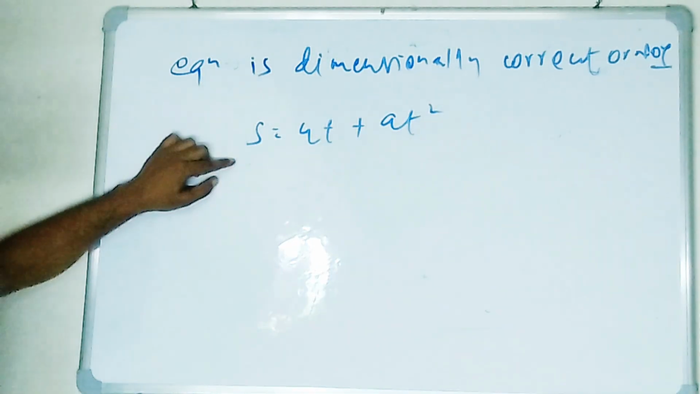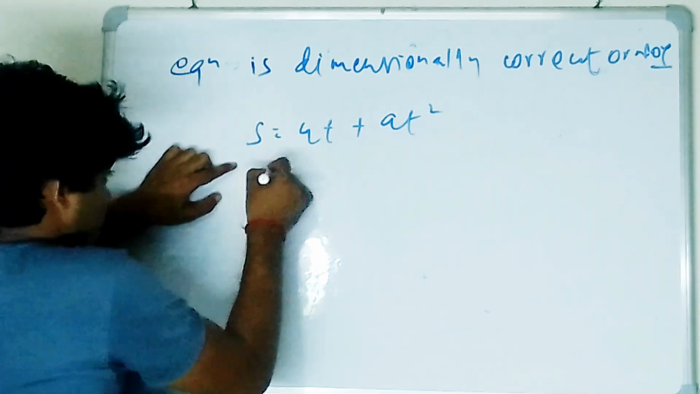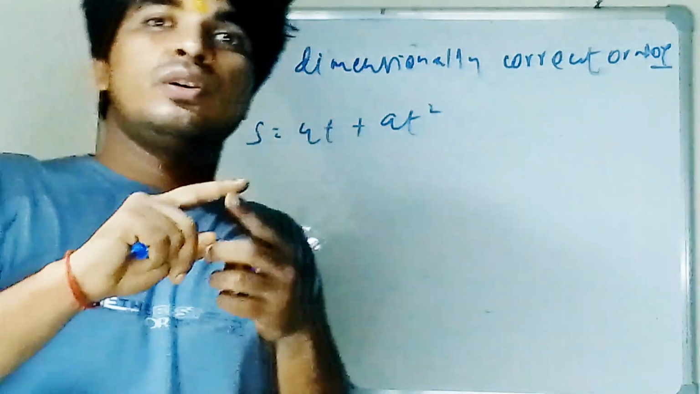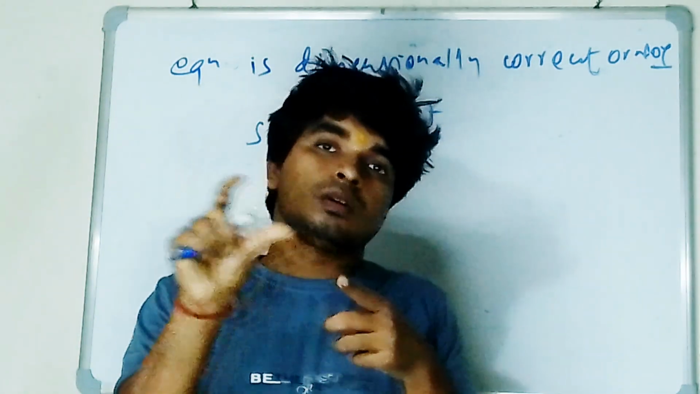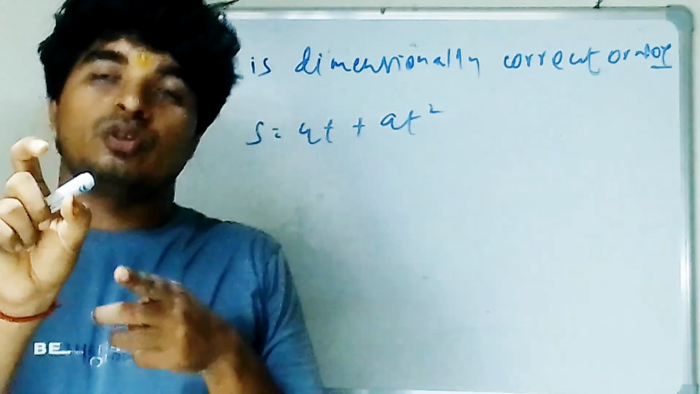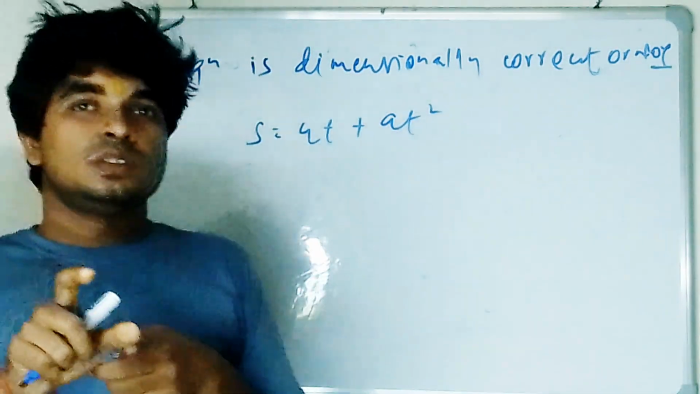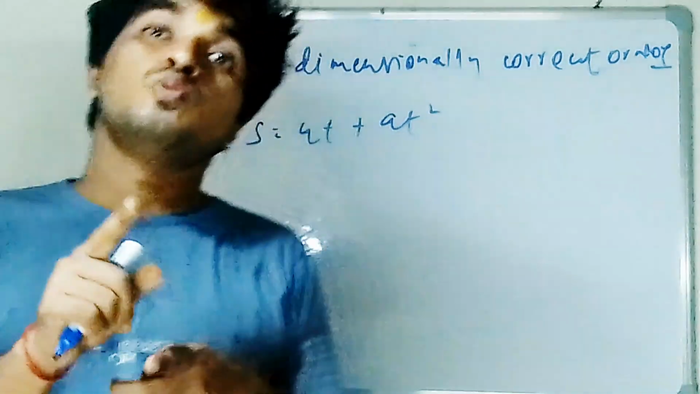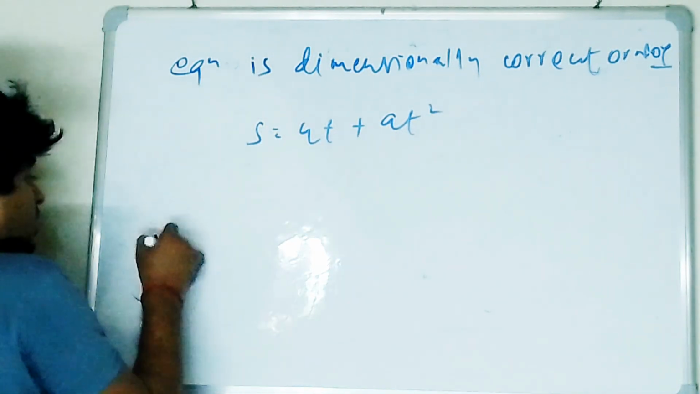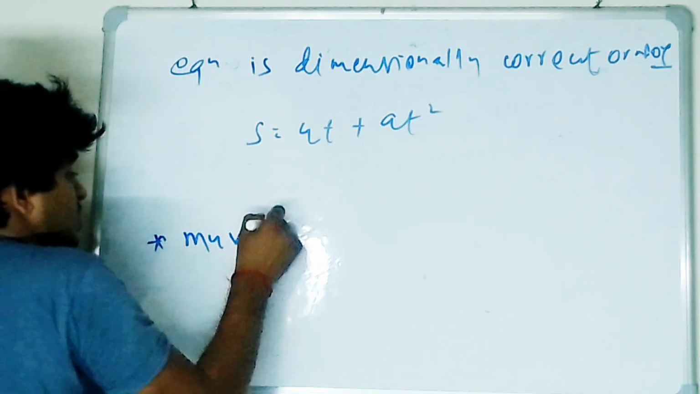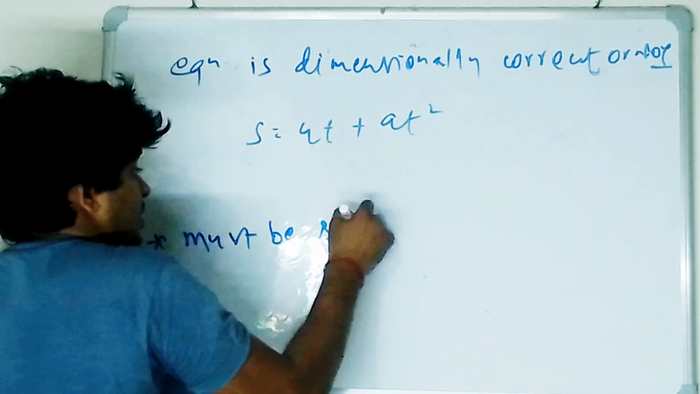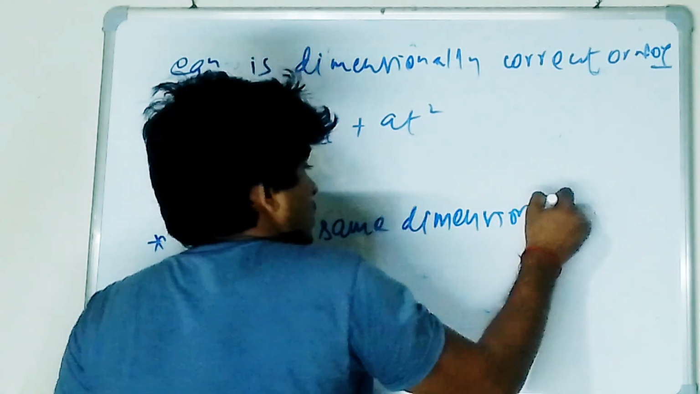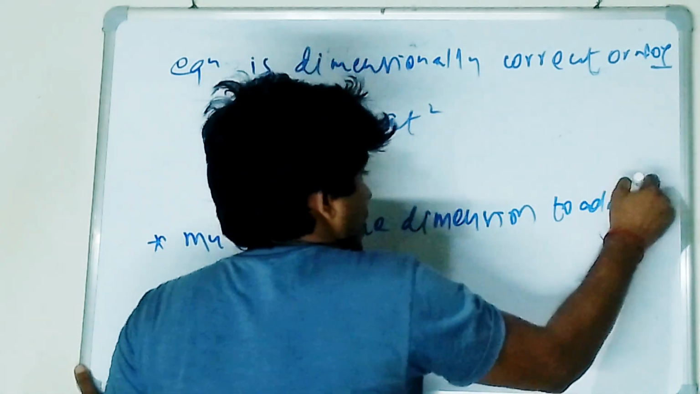If you check it, see, basically what's the rule? The rule is that if the terms are in addition or subtraction, all the terms should have the same dimension. Then only can you add or subtract. In multiplication and division there may be different dimensions, but in addition or subtraction there must be the same dimension to add or subtract.